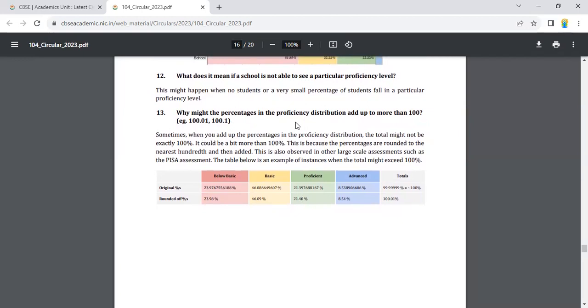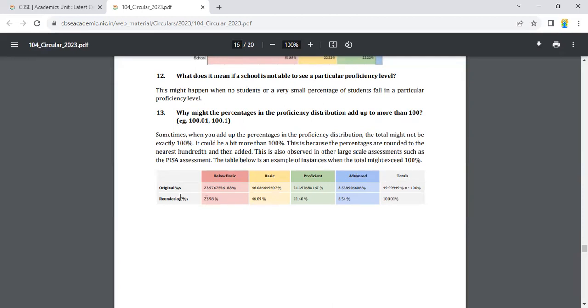Why might the percentages in the proficiency distribution add up to more than 100? Sometimes when you add the percentages in the proficiency distribution, the total might not be exactly 100%. It could be a bit more than 100%. This is because the percentages are rounded to the nearest hundredth and then added. This is also observed in other large-scale assessments, such as the PISA assessment. The table below is an example of instances when the total might exceed 100%.